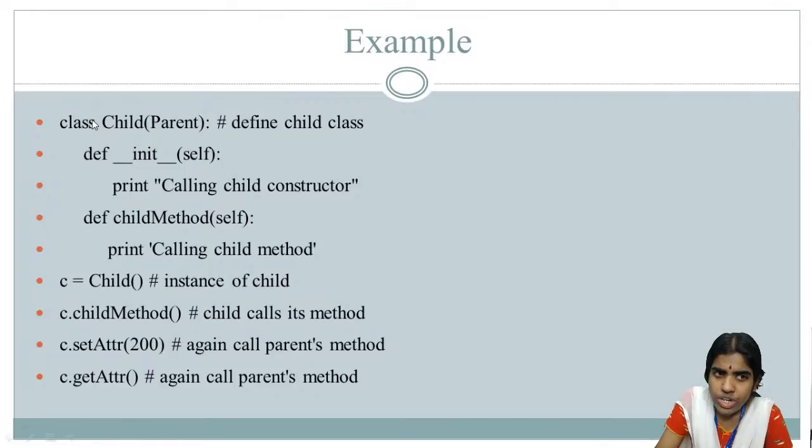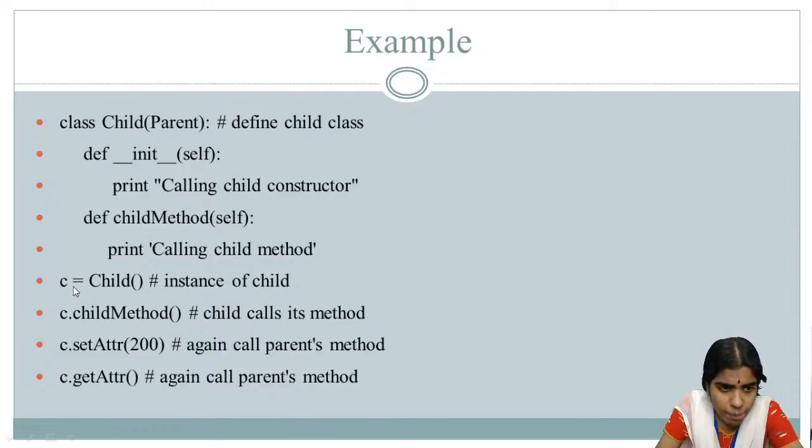So here I am trying to define a class called child class. Parent, specified within simple brackets, denotes that it is trying to extend the properties of my parent class. So all the member attributes and the methods that are present in the parent class can be used in the child class. I specify parent within simple brackets, colon, and then I define a user defined function using the def keyword. I am initializing the child class. So I am calling the child class constructor and child method.